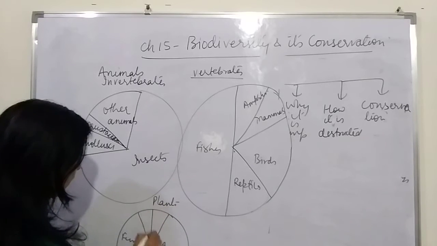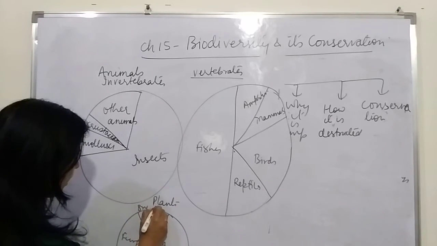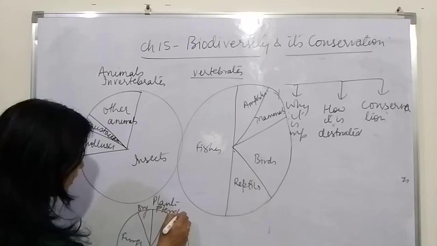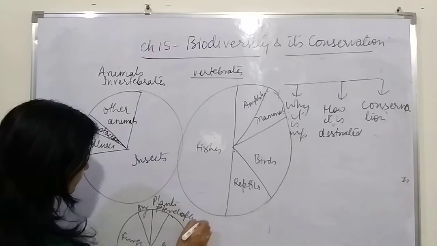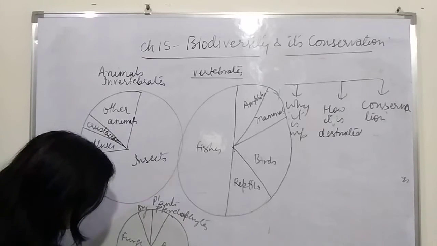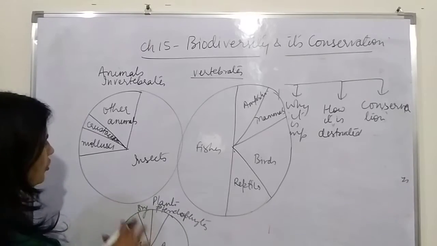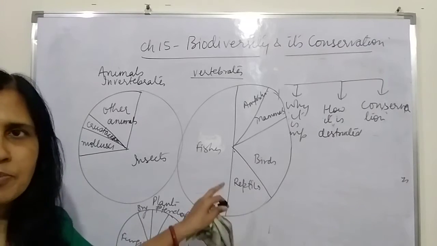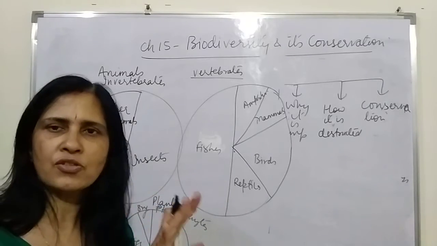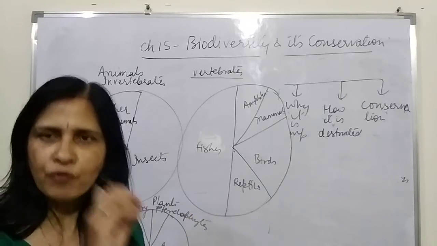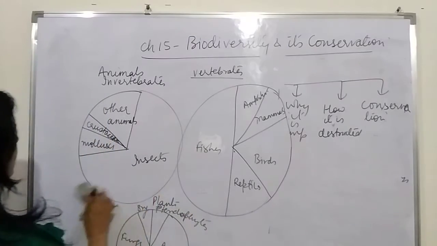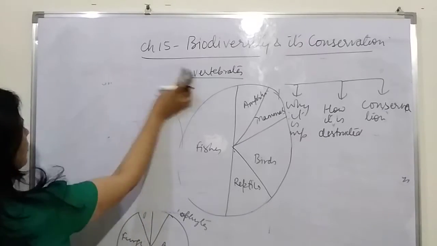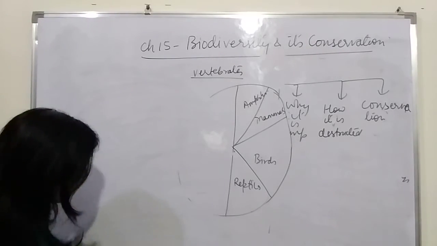Then we have a very small amount of bryophytes, and we have pteridophytes, and we have algae here, and a very small percentage of lichens is present here. So this is the distribution of the different categories of organisms. You have to learn it, because this pie chart is asked in the board examination: they just draw the pie chart and ask you to fill in the type of the organism. So this is about the distribution or the percentage of different organisms in the world.